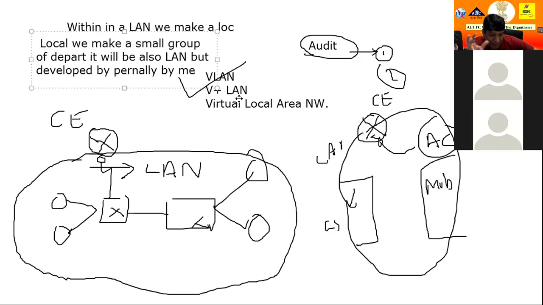So we make a proper arrangement within a LAN. We make a sub LAN also. So this is the VLAN. Virtual LAN means it is already a LAN, but within the LAN we make, at our local level, another LAN. This is known as the VLAN. So how do we go for VLAN? I will go directly to the job aid, it is easier to understand.